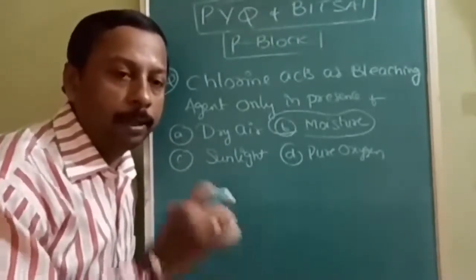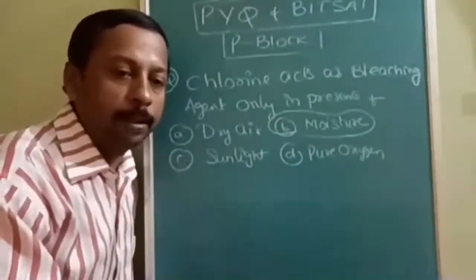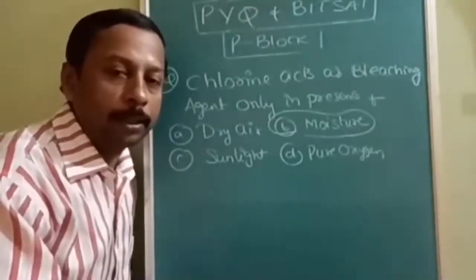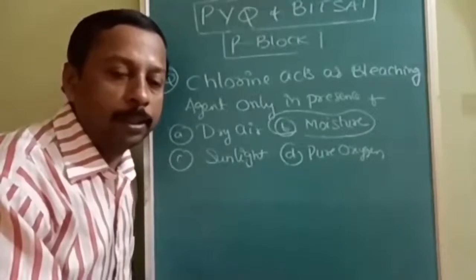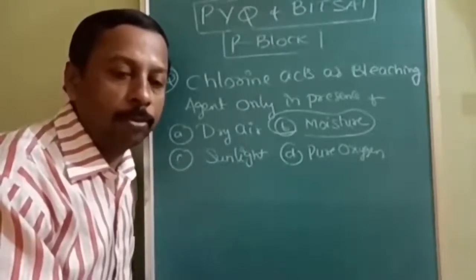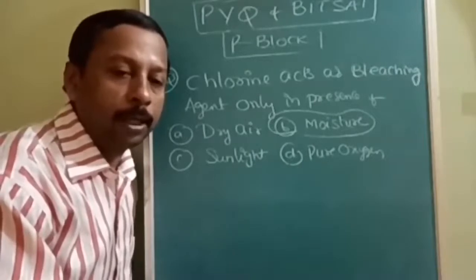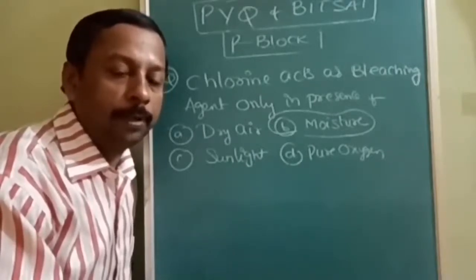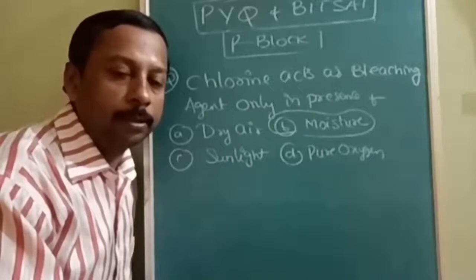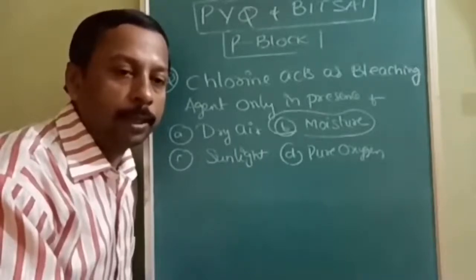Bleaches are divided into two types: dry bleach and moist bleach. The substance which liberates oxygen or any nascent substance only in the presence of water is called a moist bleach. If it is able to liberate nascent oxygen, like H2O2 and ozone, even in the absence of H2O, therefore they are called a dry bleach.